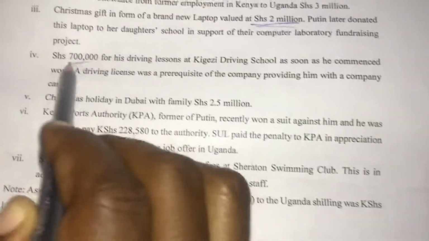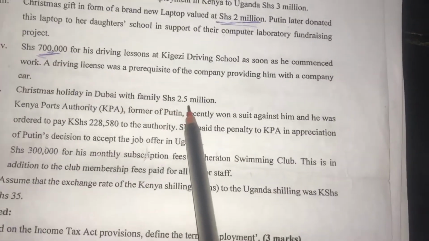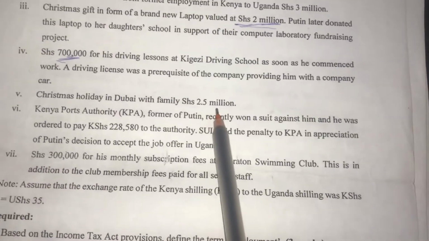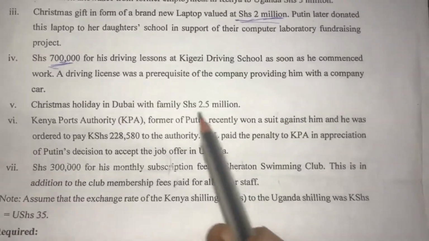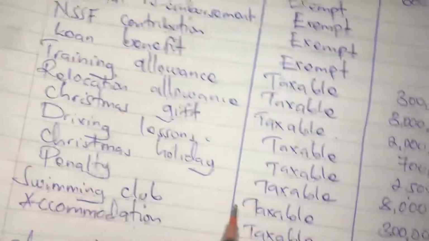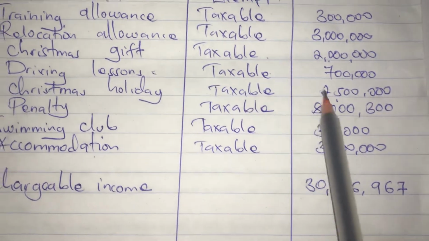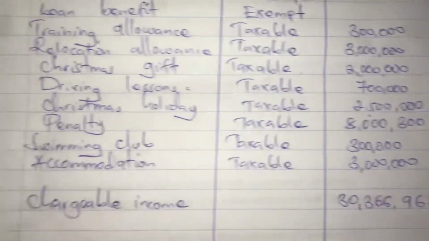Then the Christmas holiday in Dubai with family is personal, it is private, it is benefiting him, so it is taxed. Yeah, 2.5M is also taxed. Christmas holiday, taxable, 2.5M.